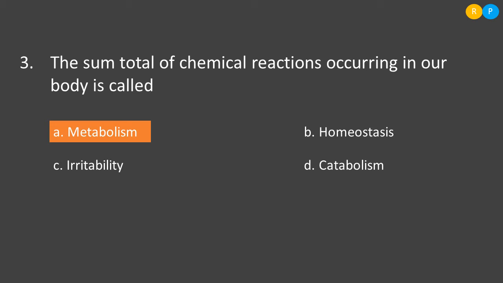Then option D is catabolism. Catabolism is a type of metabolism. As I said, in some part of our body the complex substances will be broken down into simple form, and that is known as catabolism. So the correct answer is option A.